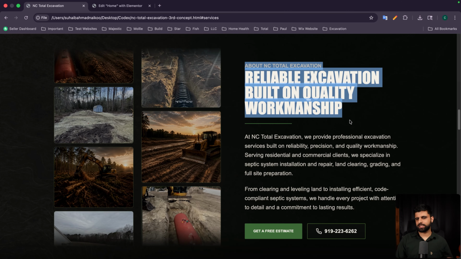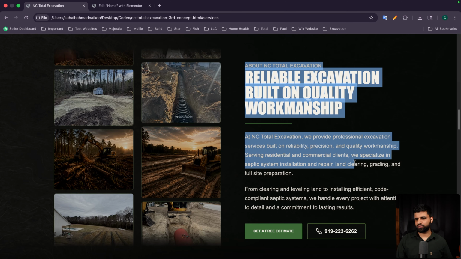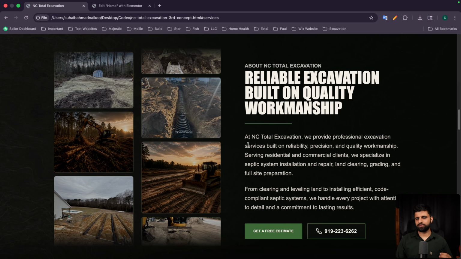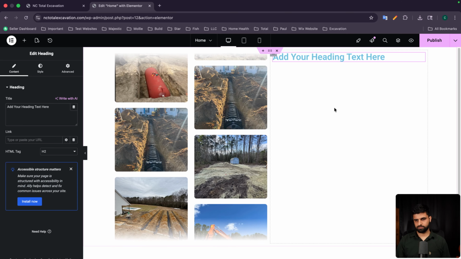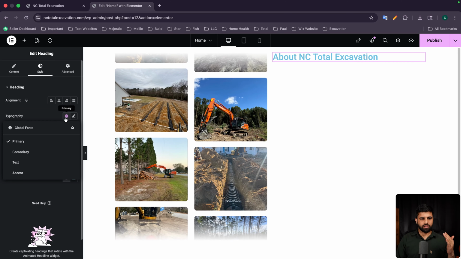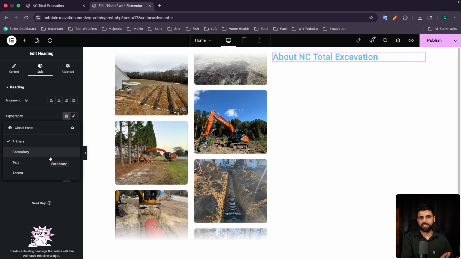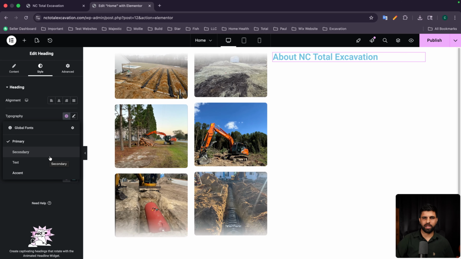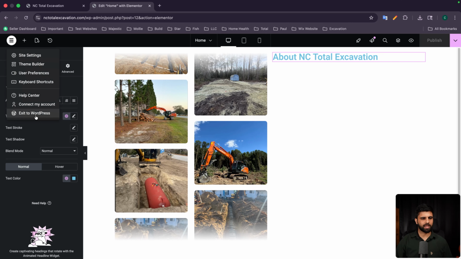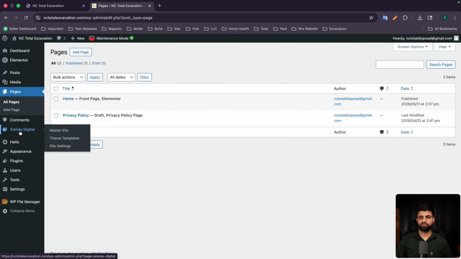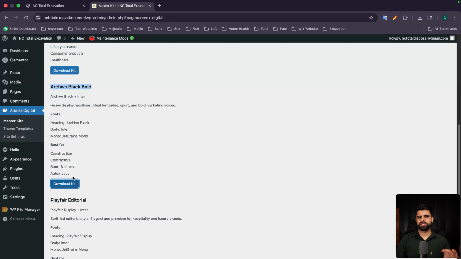Now for this section, this can be done with Elementor free. We can drag the heading, we can drag the text and drag the buttons as well. Here we have not imported the kit, and we already have that present in our plugin. I will still guide you through this so that we can import one of our kits. For this, you have to go into Elementor Digital Master Kits. For this, we are using Archivo Black. We will download the kit and import it in our Elementor.